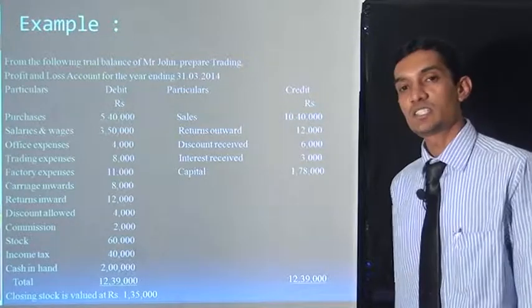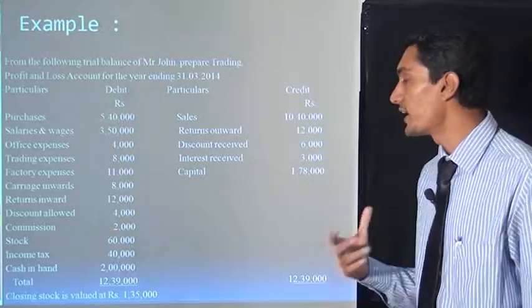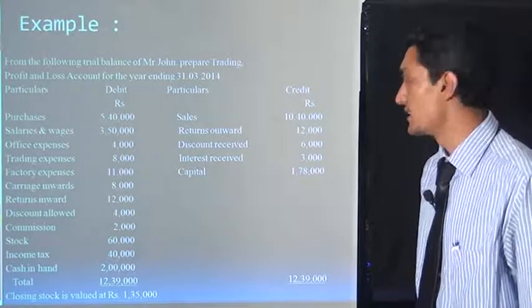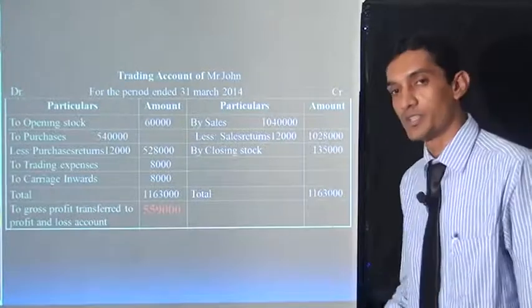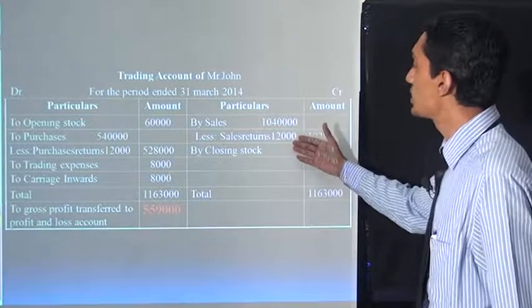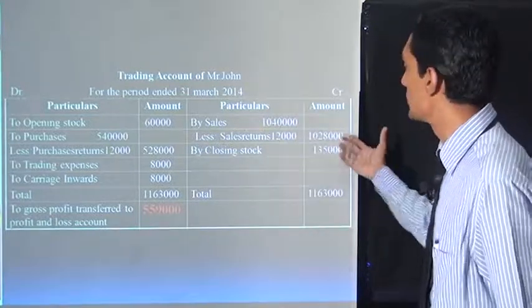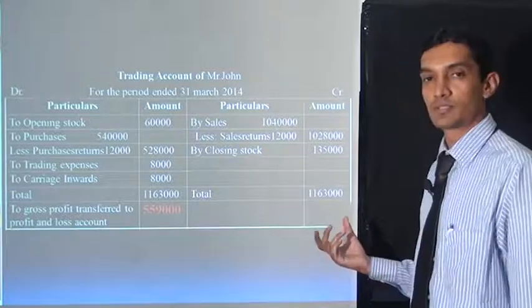Sales. Sales is in the trading account. You remember this sales format, so you can get the basic idea of this thing. Sales is 10 lakh 40,000 rupees. Trading account 10 lakh 40,000 rupees. Now sales return inwards are also there. So we deduct 12,000 from 10 lakh 40,000, which is 10 lakh 28,000, outside the rupees column.